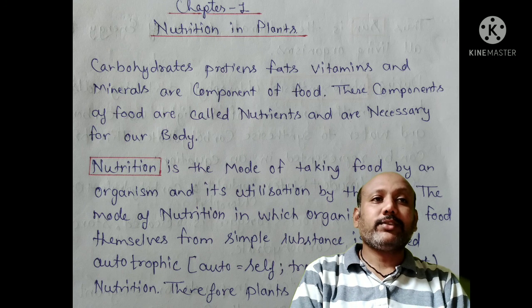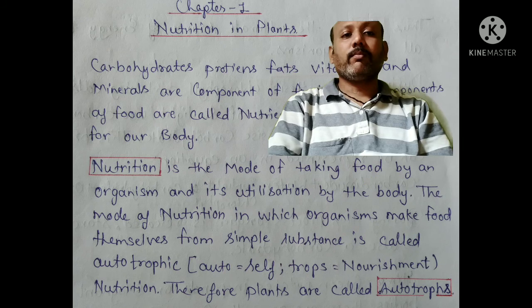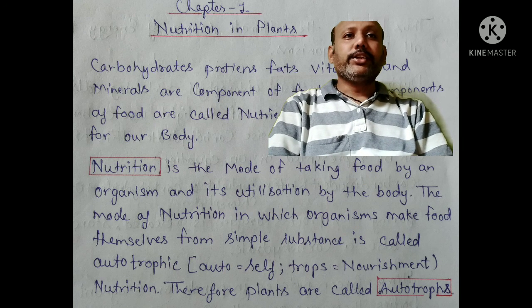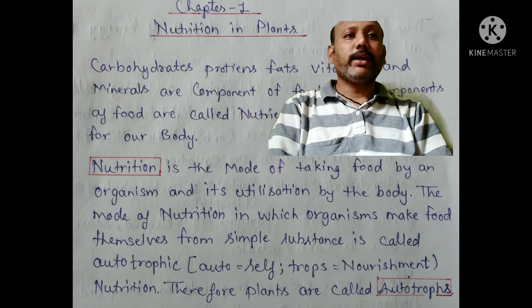Carbohydrates, proteins, fats, vitamins and minerals are the components of food. These components of food are called nutrients and are very necessary for our body. Nutrition is a mode of taking food by an organism and its utilization by the body.